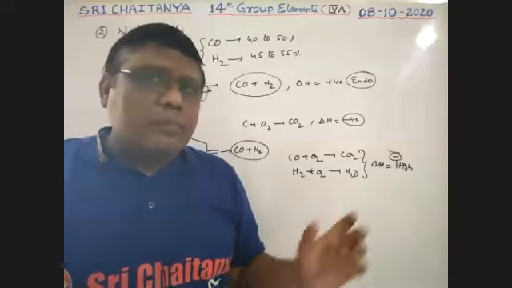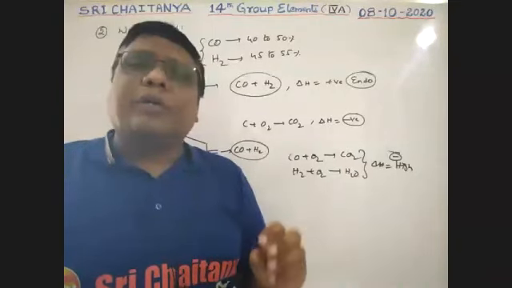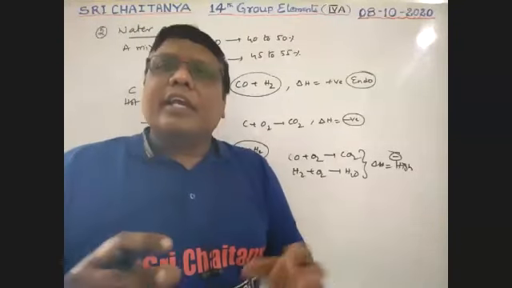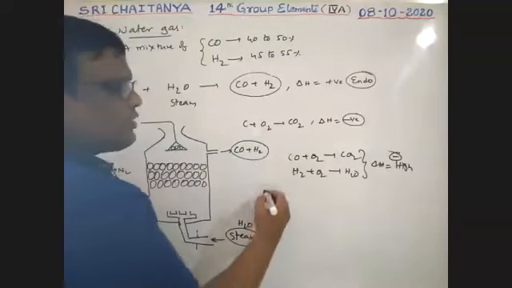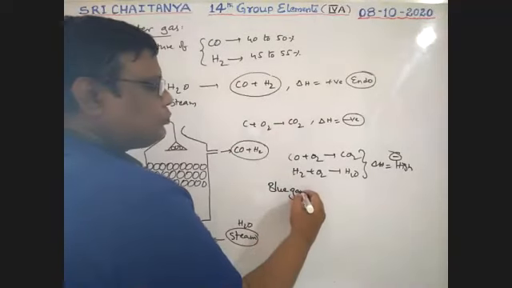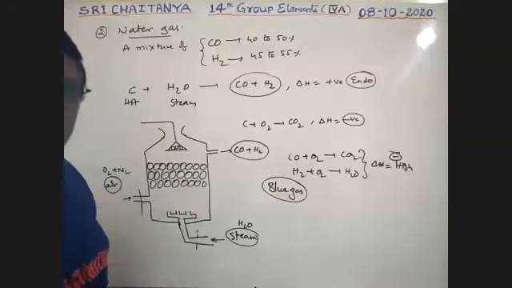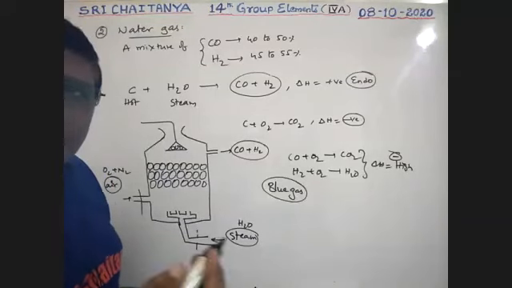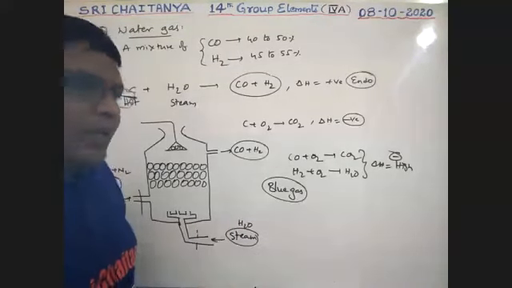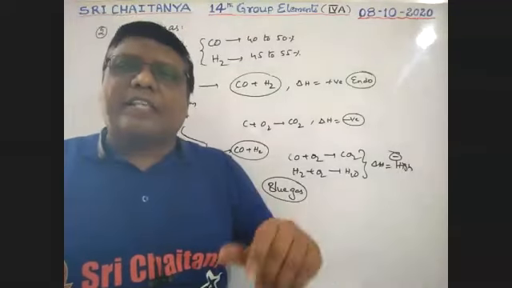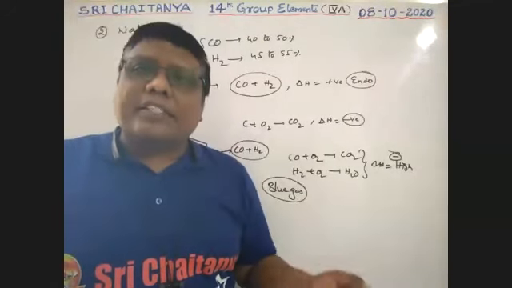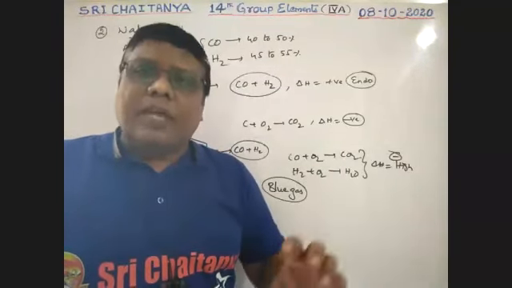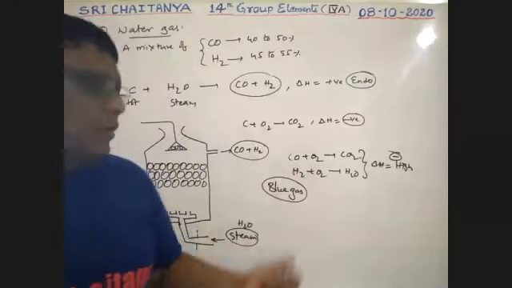Next, during burning, this water gas burns with a blue color flame. So the flame of this water gas during burning is blue in color. That's why this gas, water gas, is also called blue gas. It is burned with blue color. The flame color is blue. That's why it is called blue gas.